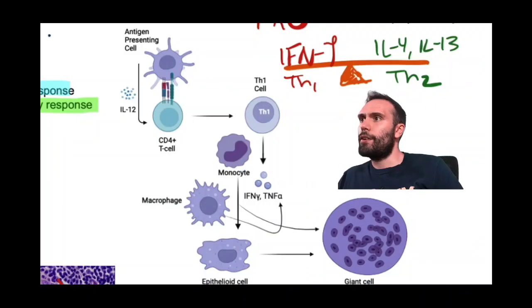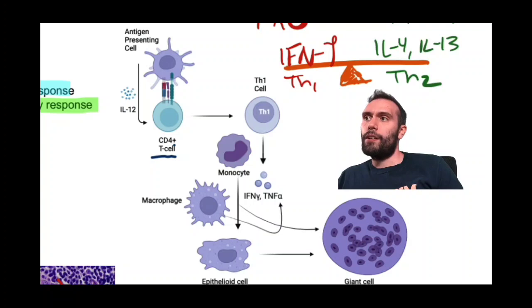So let's just imagine, right? We have an antigen presenting cell. Let's just say it's a dendritic cell, for example. So we'll talk about all these receptors coming up. But the antigen presenting cell, we already talked about this. What does it do? It's going to present this antigen to a CD4 positive cell. So maybe it digested one of these mycobacteria from tuberculosis, and now it's presenting it to this helper T cell. Okay, and we know this is a CD4 positive helper T cell.